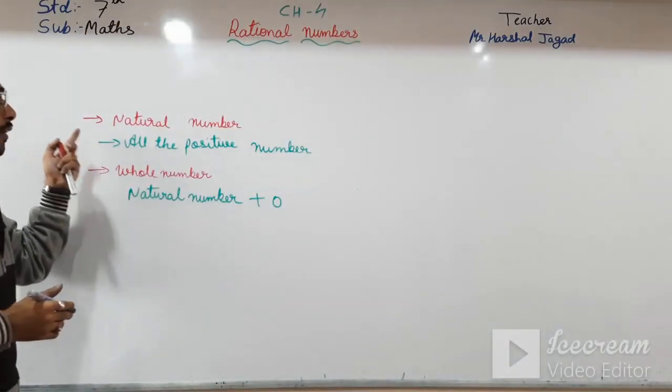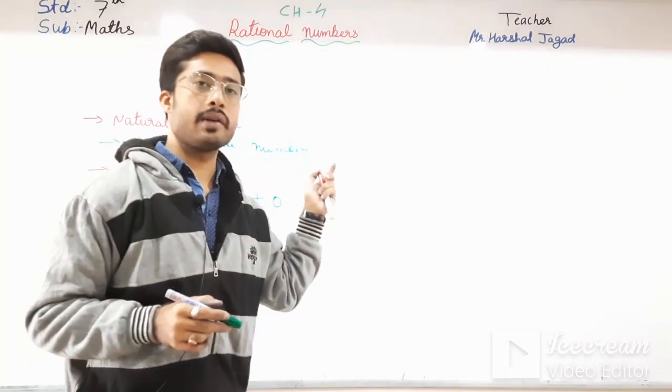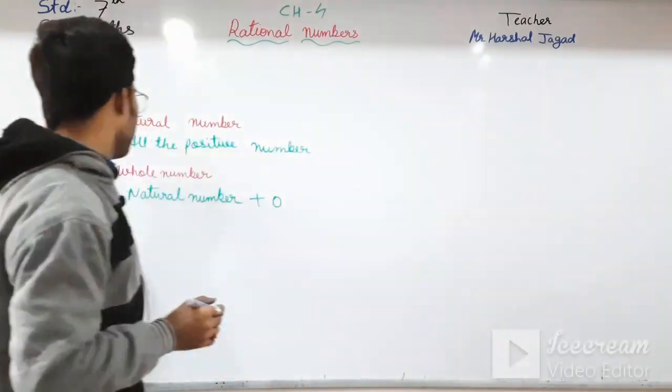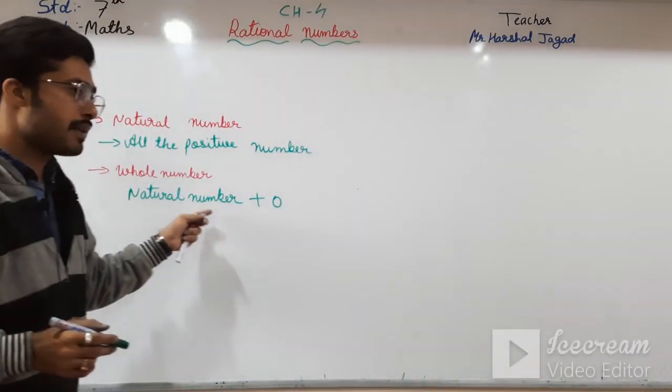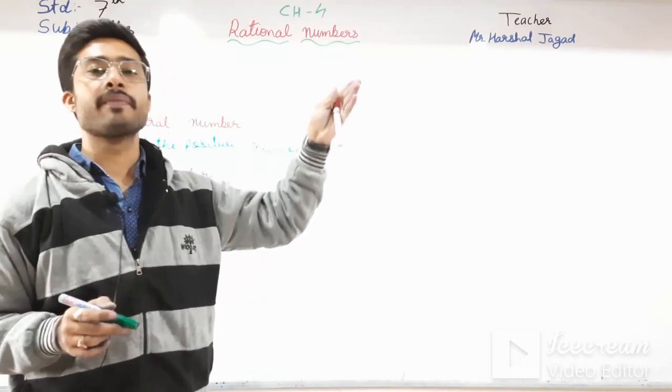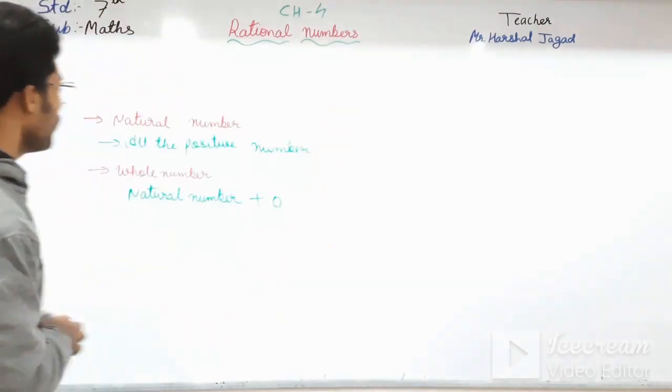So natural numbers are all the positive numbers, meaning 1 to infinity, and whole numbers, that is natural numbers plus 0, mean 0 to infinity, all the positive numbers.